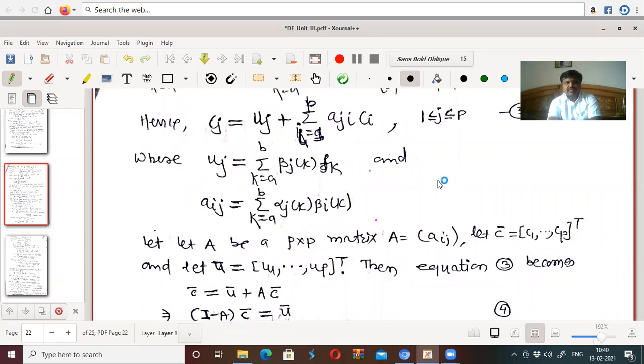Today we will discuss some more about summation equations.